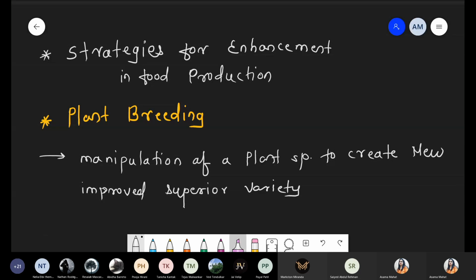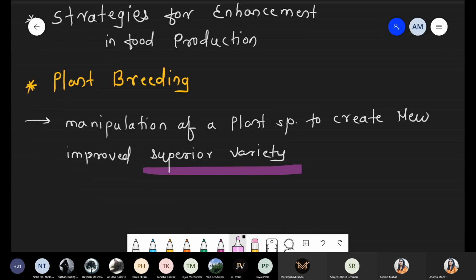New improved superior variety. Why do we say these are superior varieties? With respect to better yield, they produce more production, or simply they give a better yield, as well as having better resistance activity, etc.